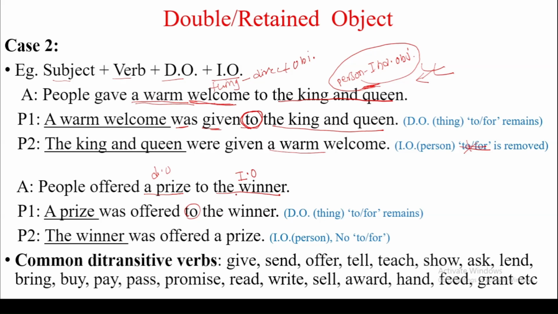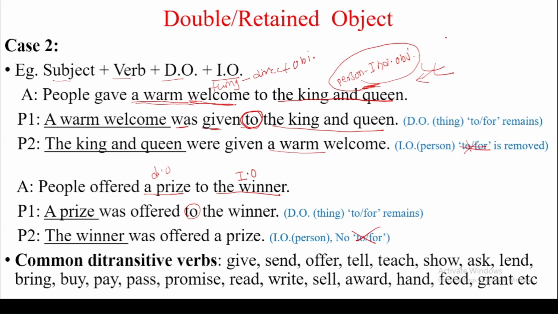But if we use the indirect object, the winner was offered a prize, we don't need to use to or for.